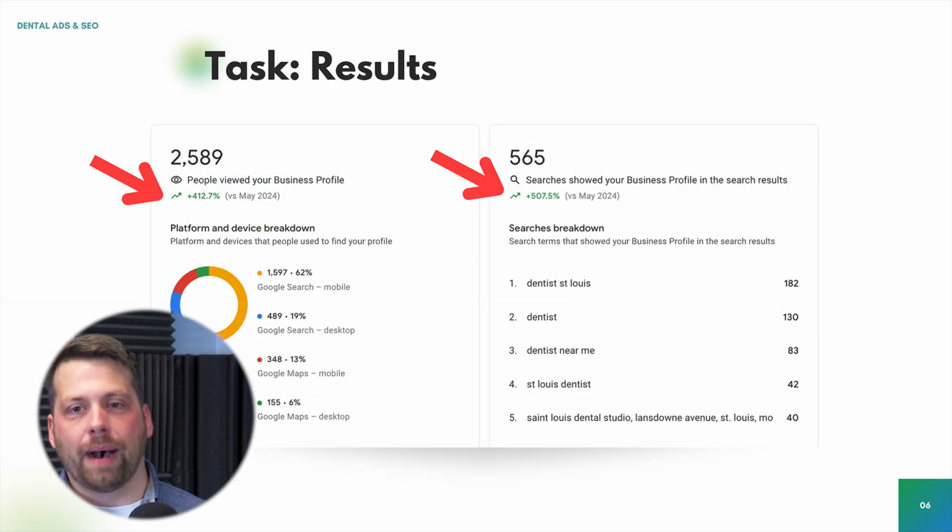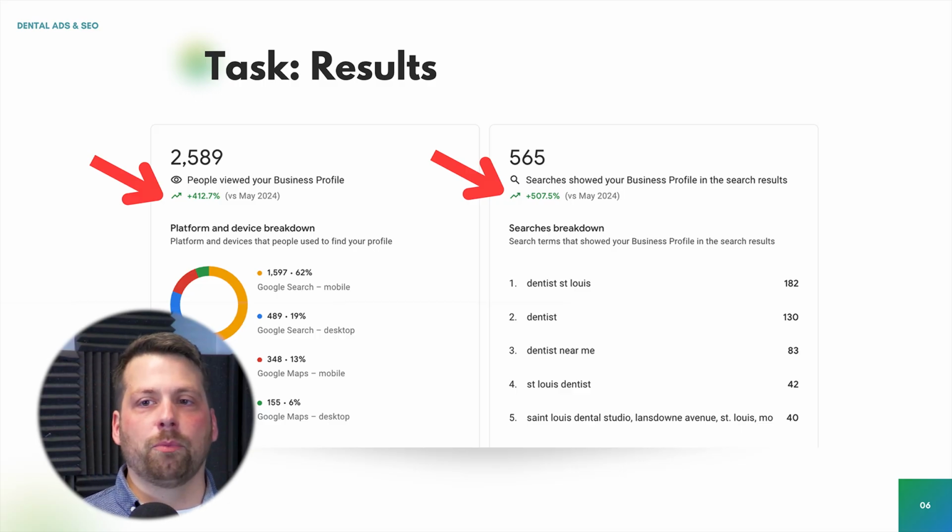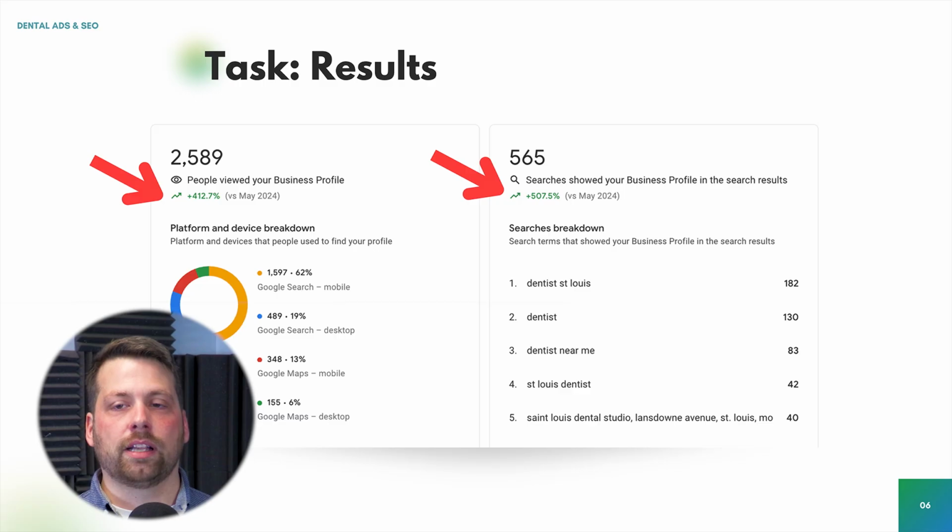You can see here that by utilizing the Google business profile fully and adding these posts, we ended up with a 400% increase year over year on views to that business profile. And we ended up with a 500% increase on searches that showed the business profile. So it showed up 500% more times.